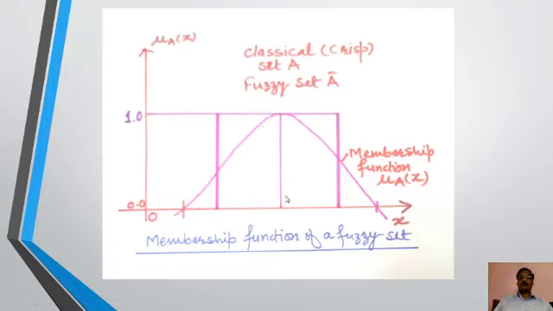It attains 0 when x equal to 0, and this point is the peak of the curve. So the membership function mu(x) is given by this curve, and in the classical crisp set A we will draw this type of lines.